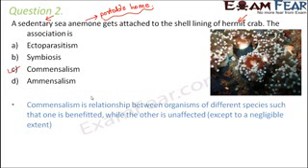As per the definition of commensalism, it is a relationship between organisms such that one is benefited. So that benefited organism here is the sea anemone, while the other is unaffected except to a negligible extent. For example, here the hermit crab is almost unaffected. Maybe we can say that it might get some protection due to the stinging cells of animals. So that would be just a negligible benefit which the hermit crab might be getting. So we can say that commensalism would be the association between the sea anemone and the hermit crab.